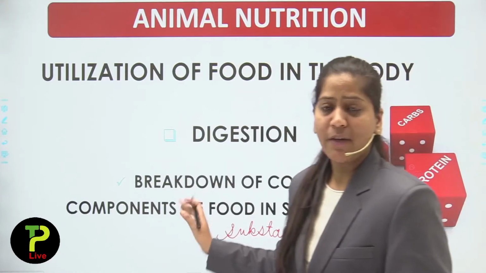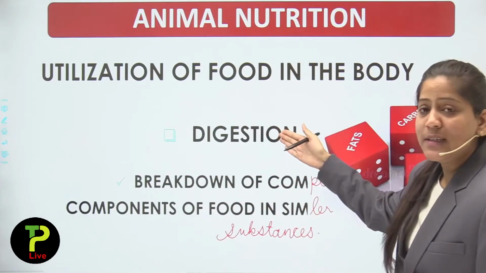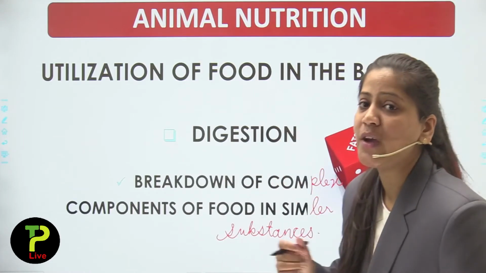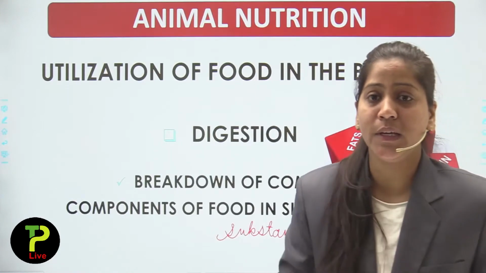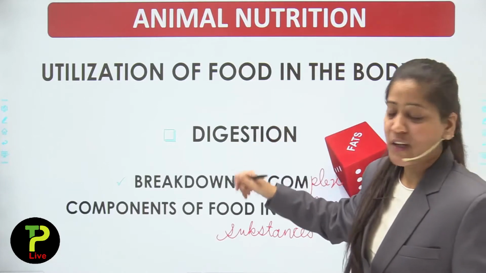So this is the definition of digestion. You can write from here. Digestion is the process which occurs after ingestion. And what is ingestion? Ingestion is the process in which we take food inside our body. Now what happens in digestion?